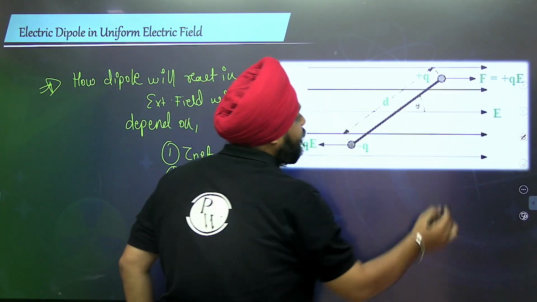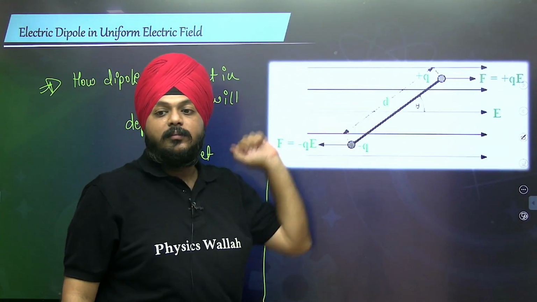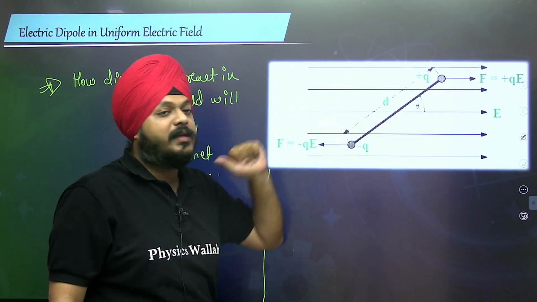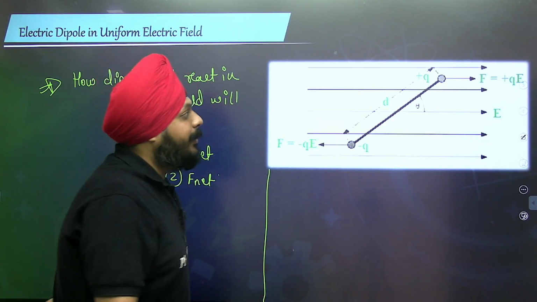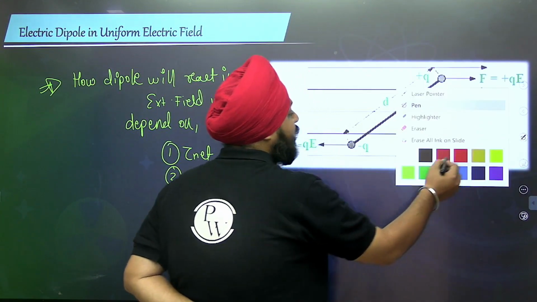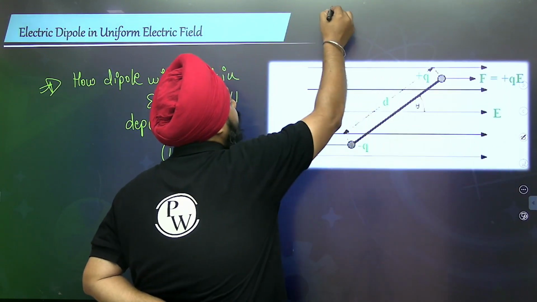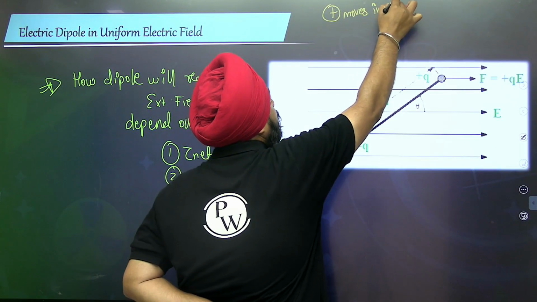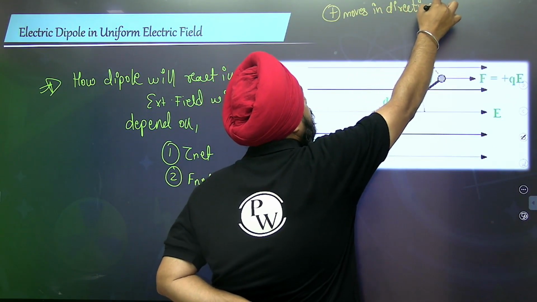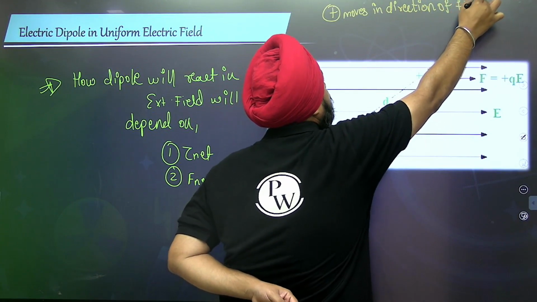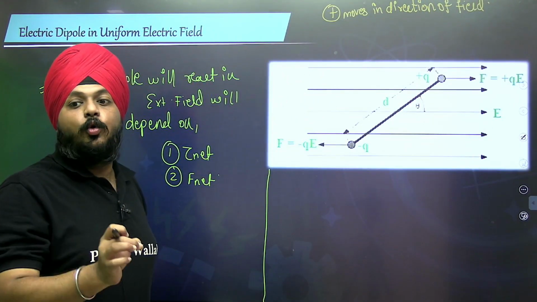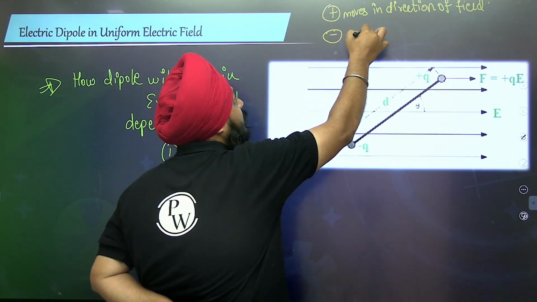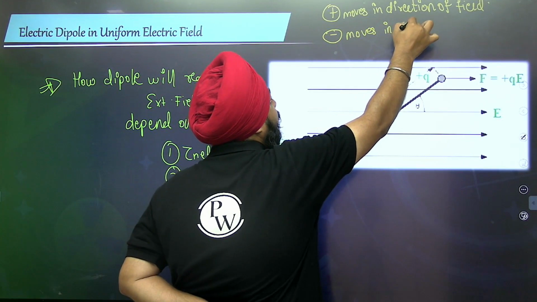Suppose the field is uniform, electric field lines are parallel and equidistant with respect to each other, and a dipole is kept. Just keep one thing in mind: a positive charge always moves in the direction of the field, and a negative charge moves in the direction opposite to the field.